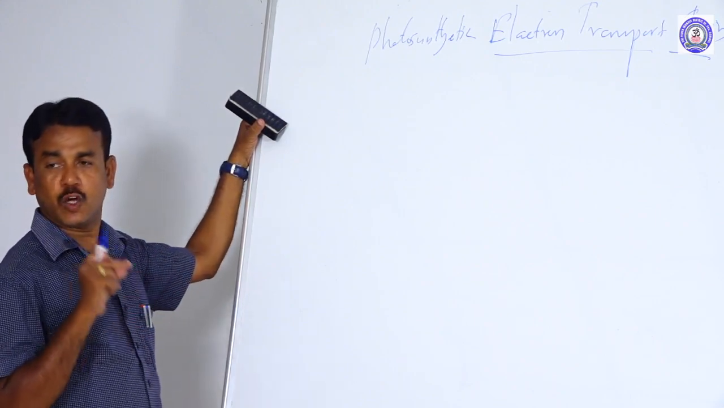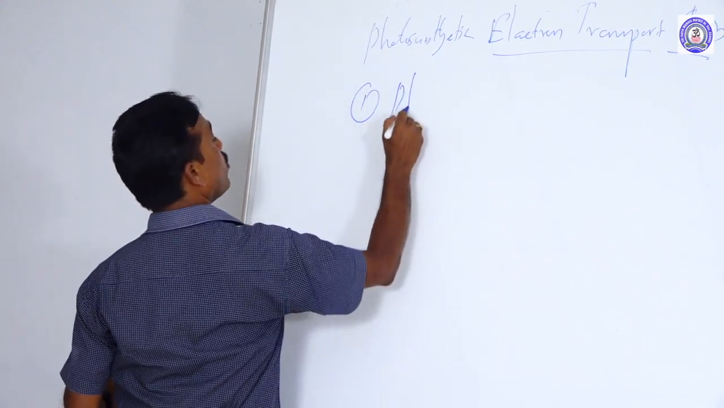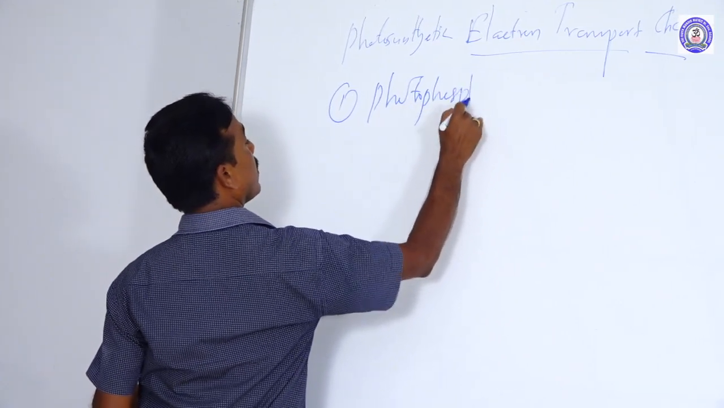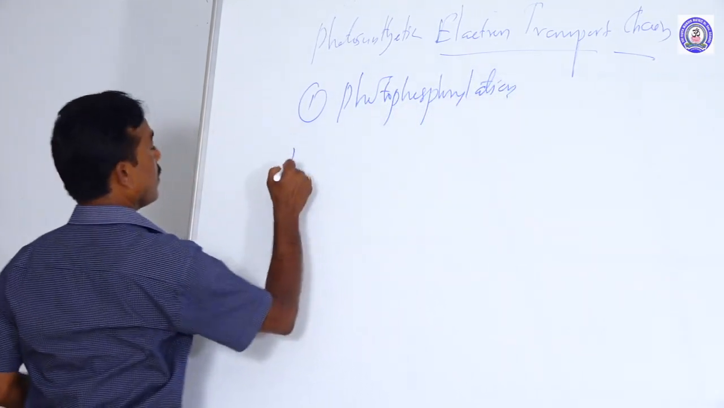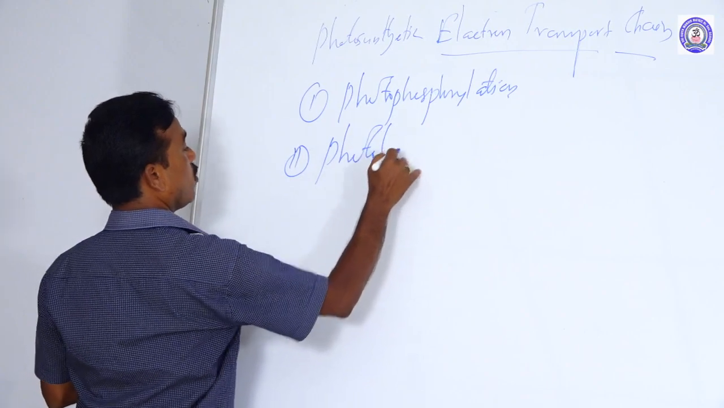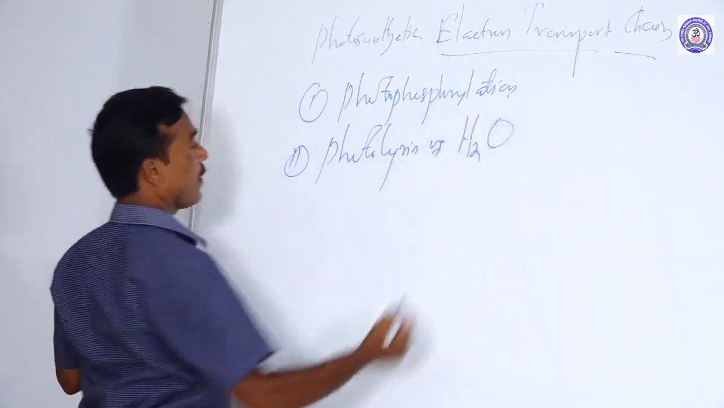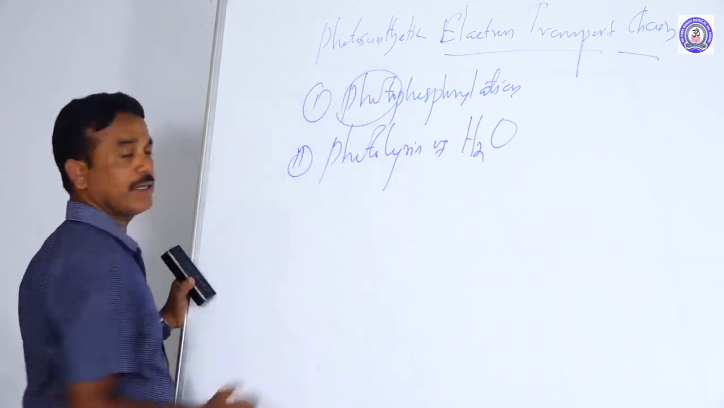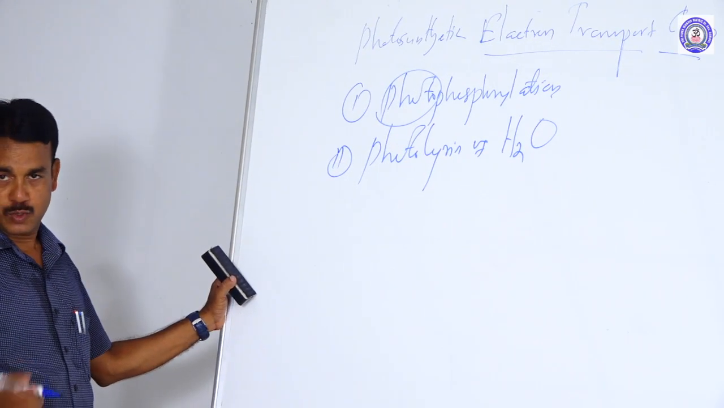Here, you have to learn two important phenomena. What is called photophosphorylation? Second one, photolysis of water. What is photo? This is light. What is phosphorylation? Formation of phosphate. So simple.